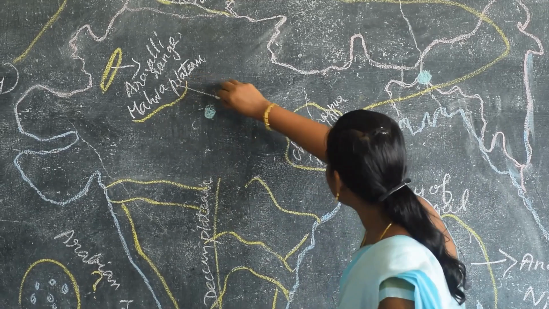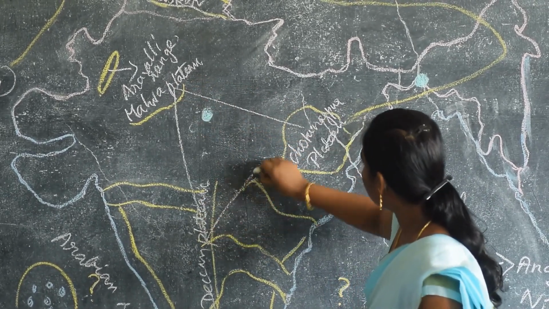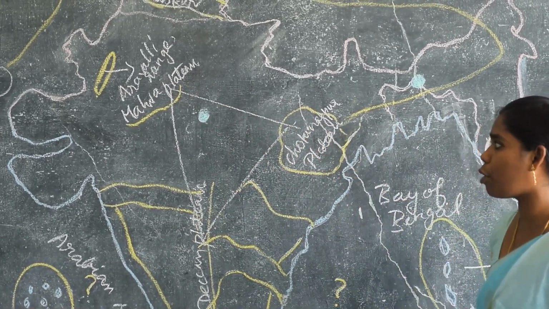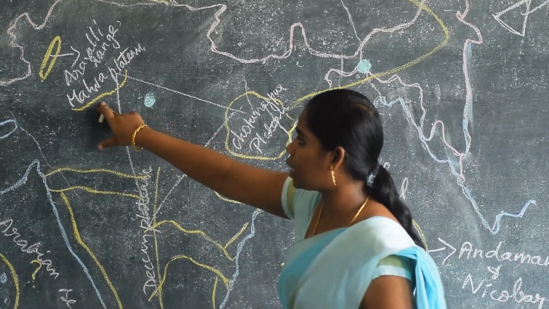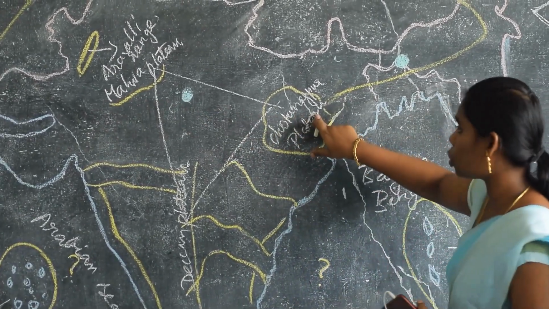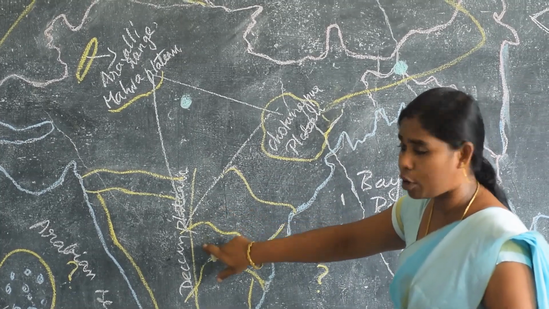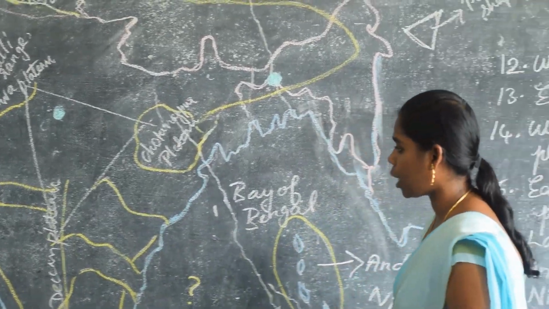So see here, it is in a triangular shape. You have to remember like this. Here Malwa, here Chota Nagpur, and the southern part of India, that is the Deccan Plateau.